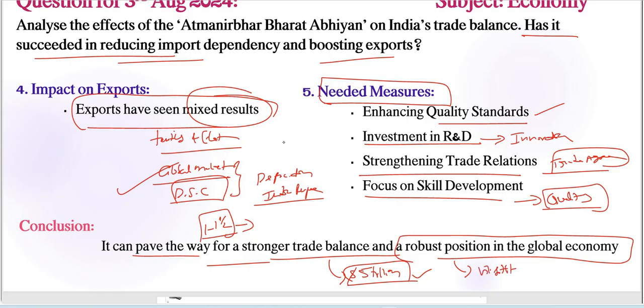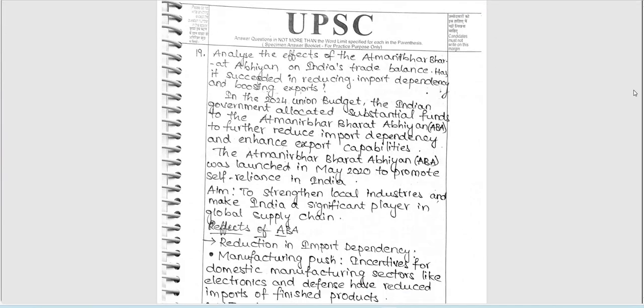We have already so many targets, right? The Viksit Bharat target 2047, very, very important, we can include, right? Economic development is also one important point, to transform our India into a developed country. Right, we can conclude like this. This is the best approach according to the demand of the question.